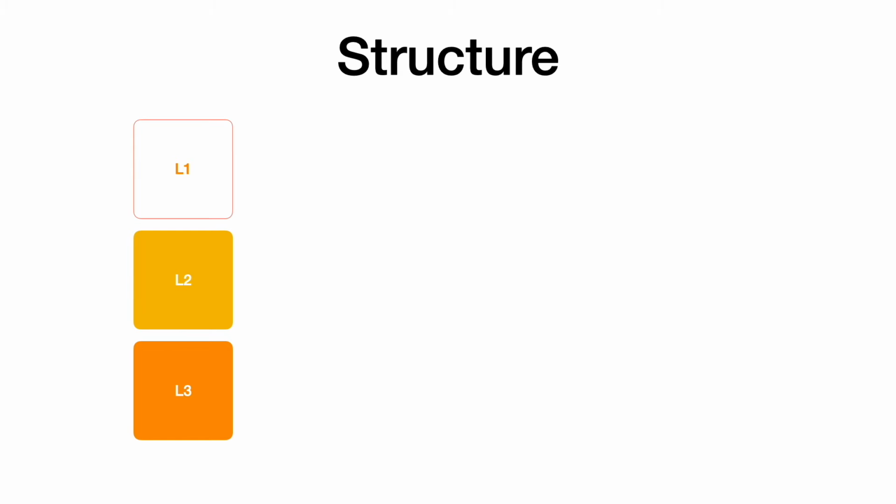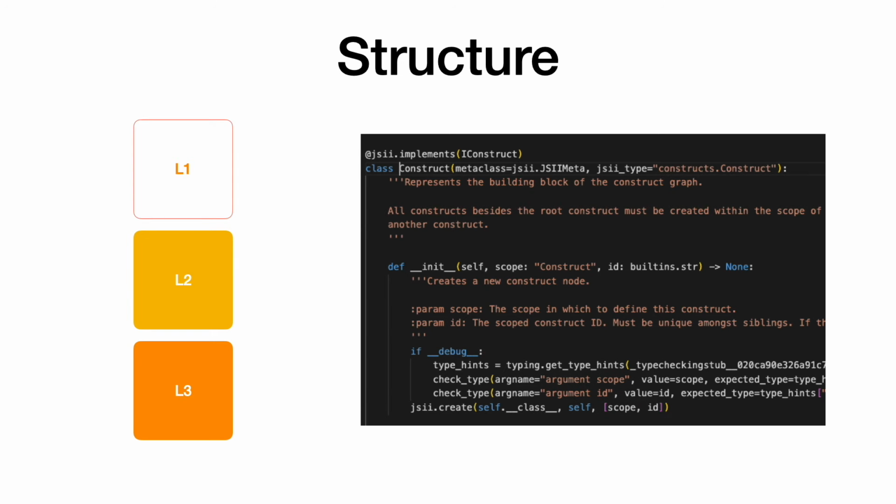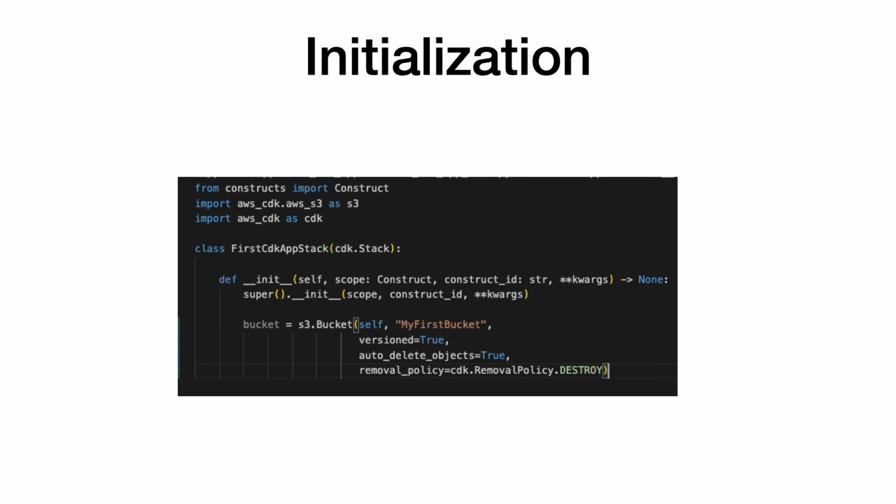Let's talk about how the constructs look. Irrespective of the type of CDK construct, directly or indirectly, they extend the Construct base class, which further implements the IConstruct interface. When you initialize any construct, you pass three parameters to it. The first parameter is scope, which represents the construct's parent or owner. For instance, if you're defining a bucket inside a CDK stack, then the stack will be the scope of your bucket construct.